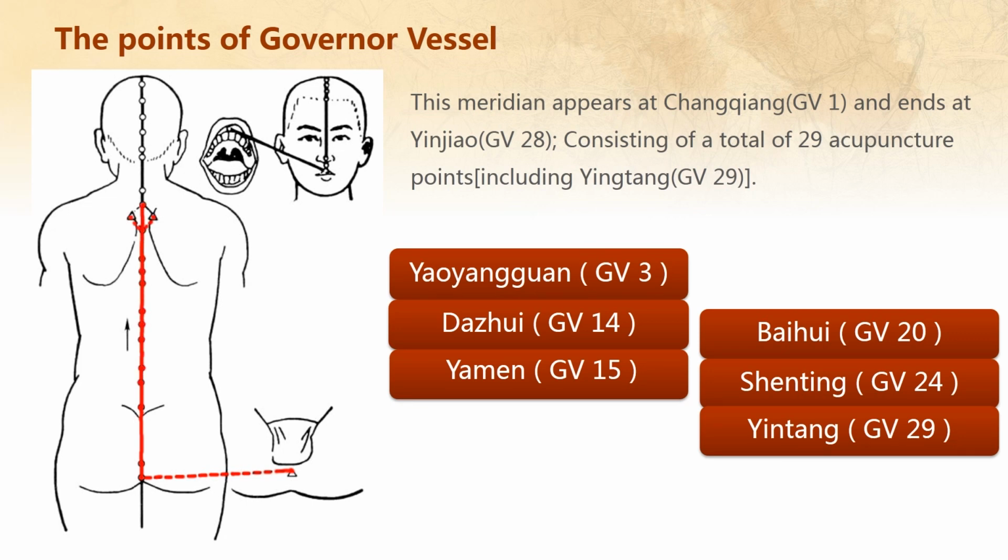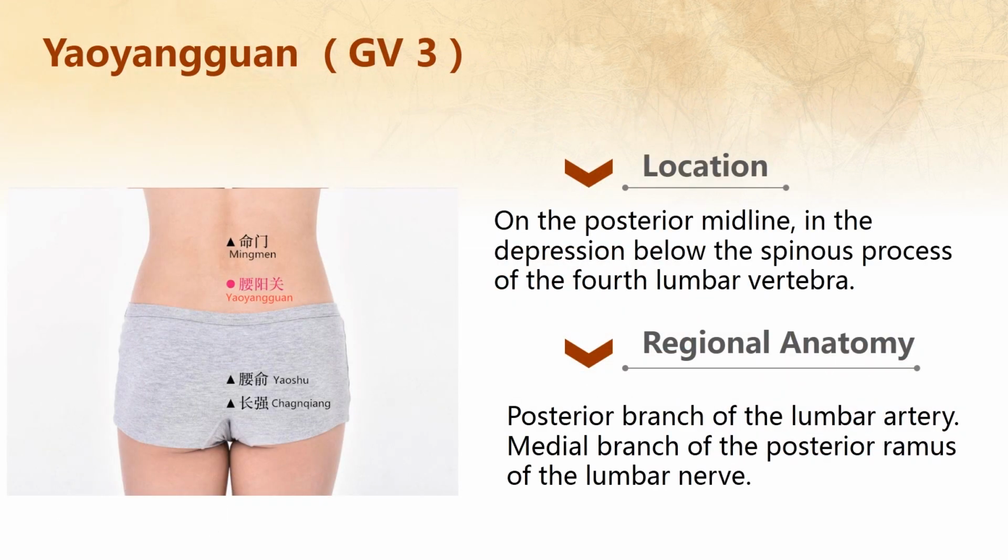Let's see the points of the governor vessel. This meridian begins at Chengqiang and ends at Yinjiao, consisting of a total of 29 acupuncture points. So let's see the first acupuncture point.